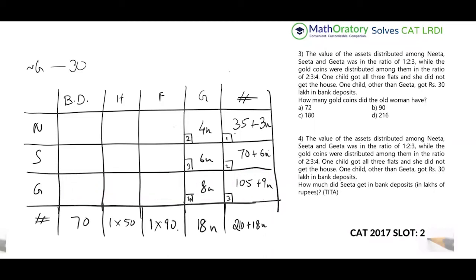Let us look at the second row. This is 70 plus 6n, this is 6n. So this total must be 70, right? So this total has to be 70 combined. The good thing is I know that the flat column has to be 0, because the 90 cannot go here, because the three of these are adding up to 70. So this has to be 0, right? So we can put the 0 here.